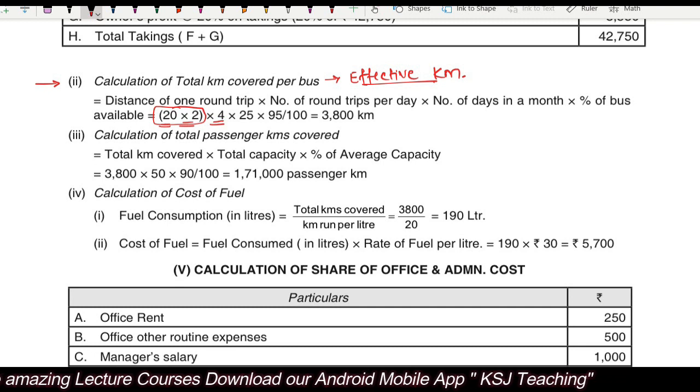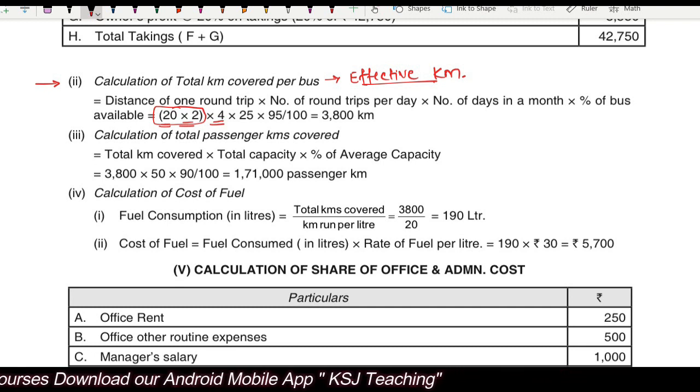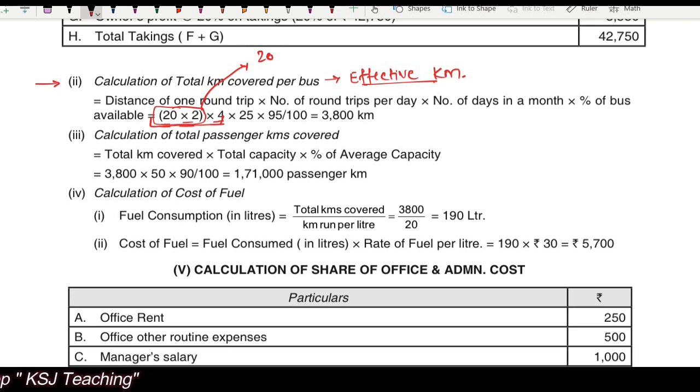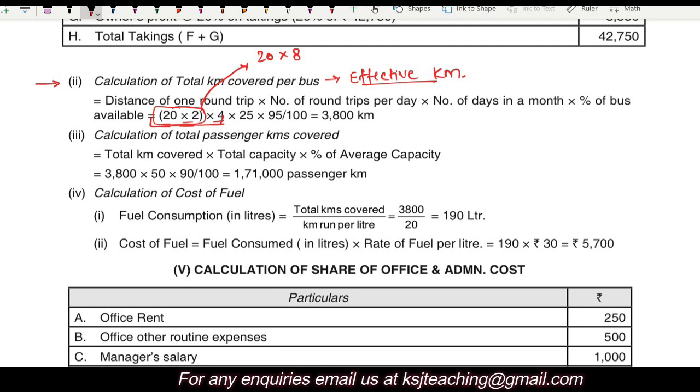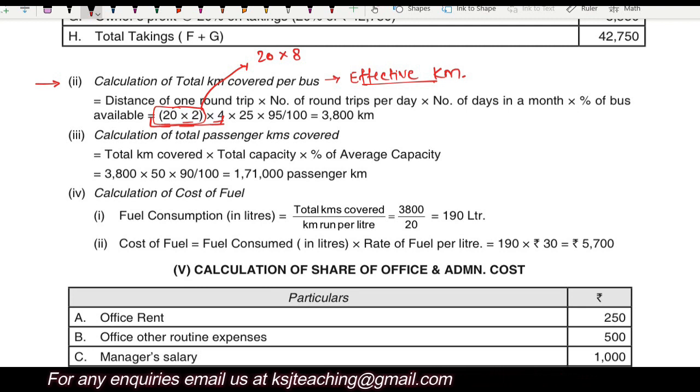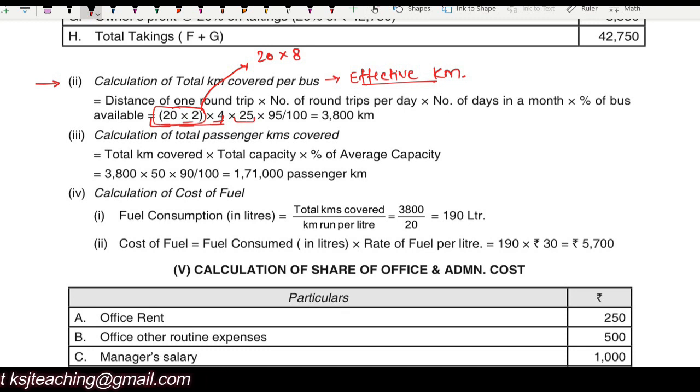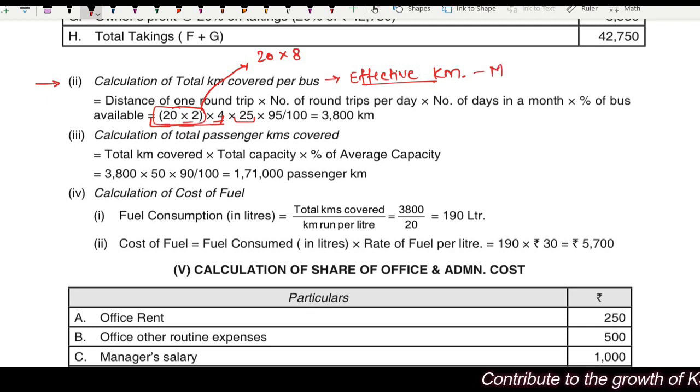Now how can you alternatively write it? This part can also be written as 20 multiplied by 8. 20 is the distance for one single trip, and 8 single trips, right? You can write it this way also. That is absolutely correct. Multiplied by 25 days in a month, right? This will give you the monthly effective kilometers. This is to be calculated monthly.